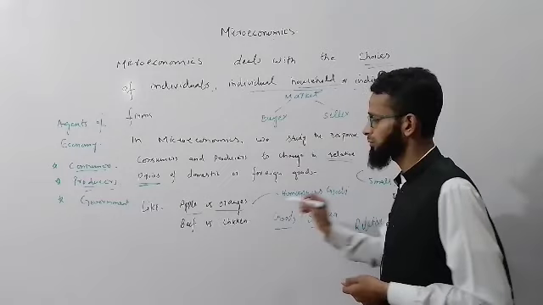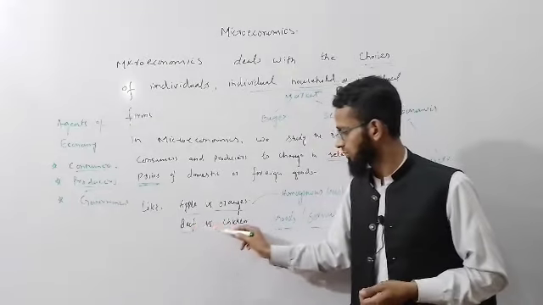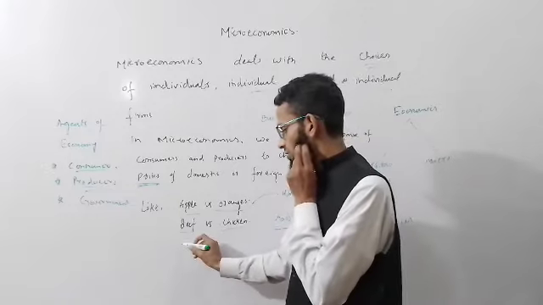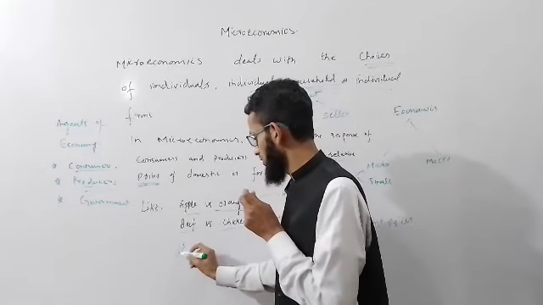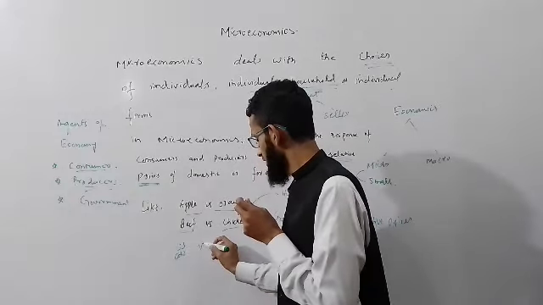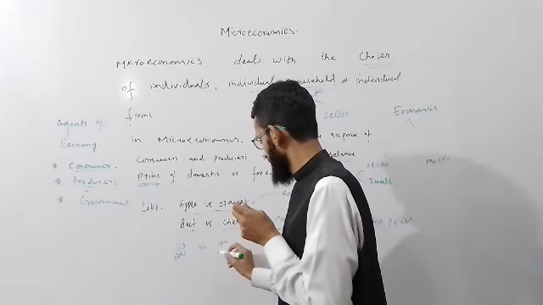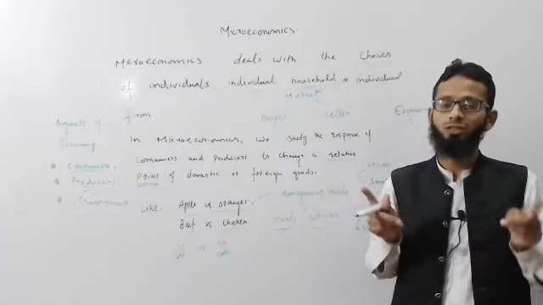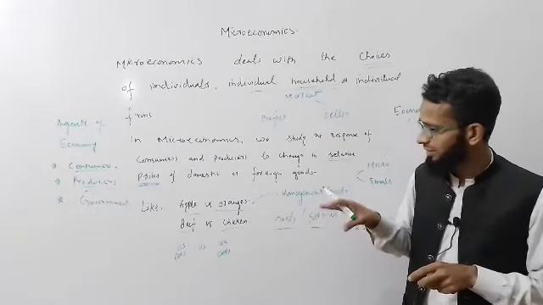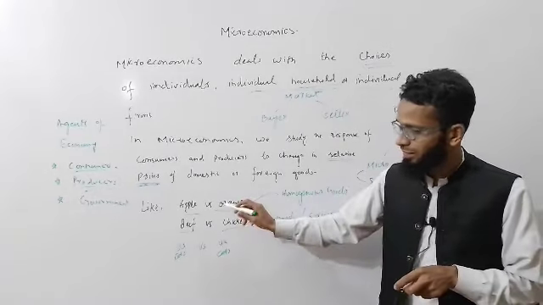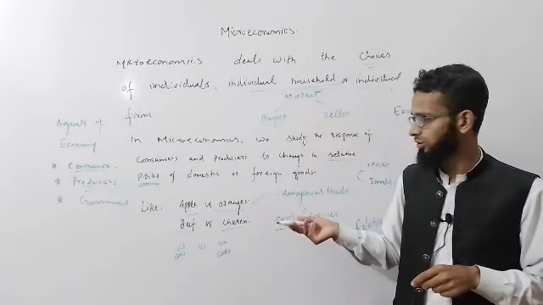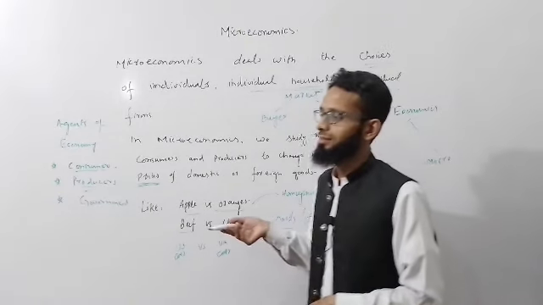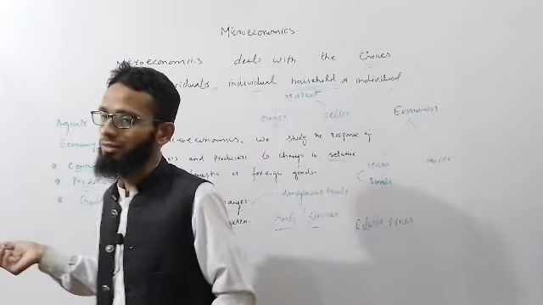Homogeneous means the same types of goods, like beef versus chicken, or US cars versus UK cars. So when we compare the relative prices of two goods, the goods must be homogeneous, the same type of goods, so we can compare their relative prices easily.